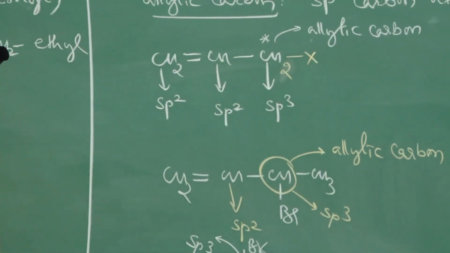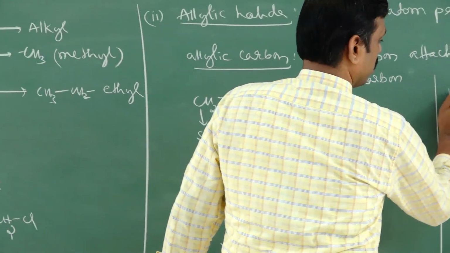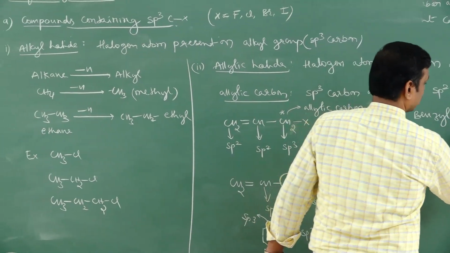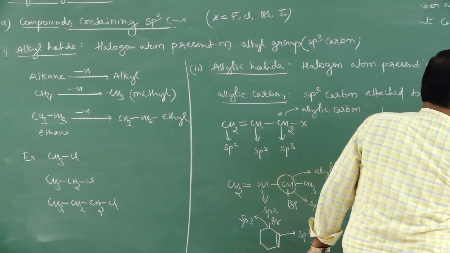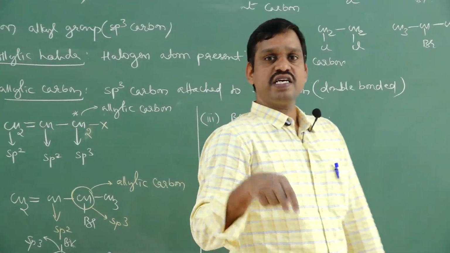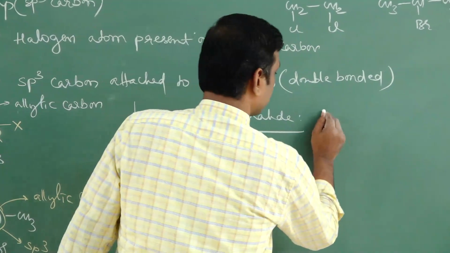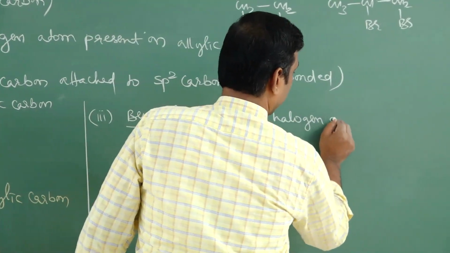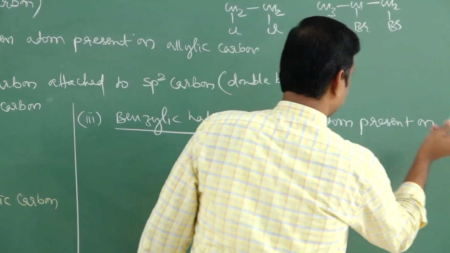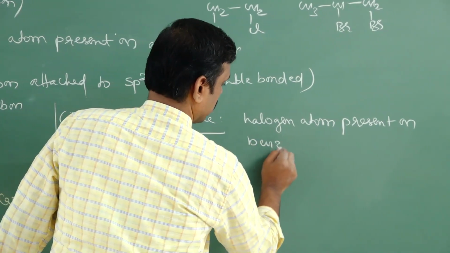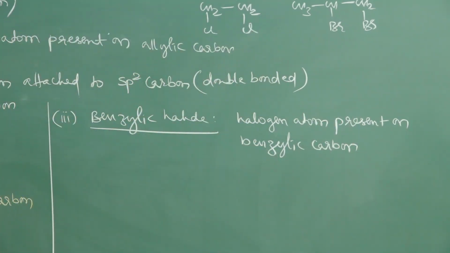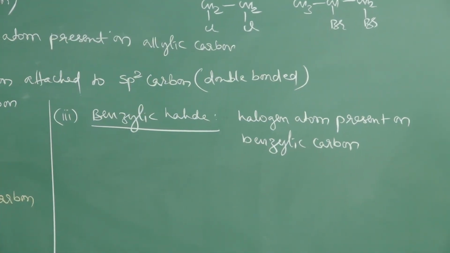Next is benzylic halide. Students, what is a benzylic halide? It is the same again. If a halogen atom is present on a benzylic carbon. So what is the benzylic carbon? Here the halogen atom is present on which carbon? Benzylic carbon, right? If a halogen atom is present on a benzylic carbon, it is called a benzylic halide.